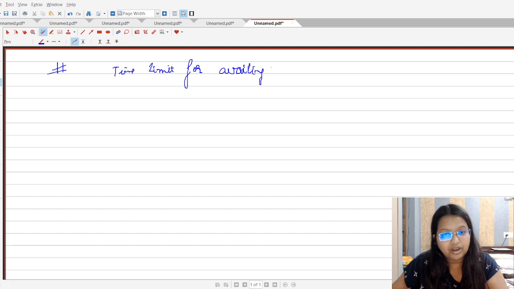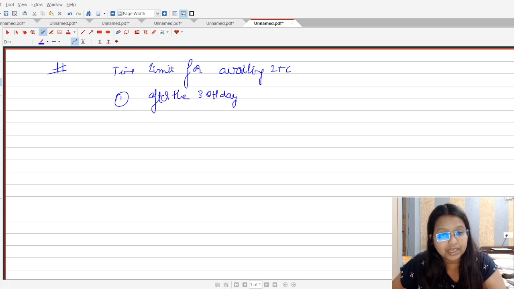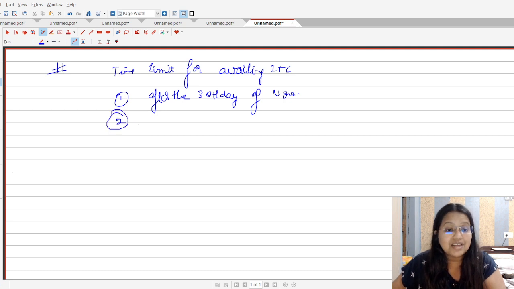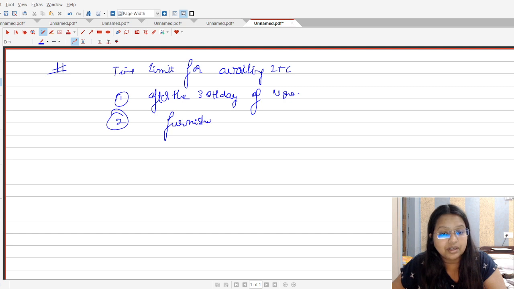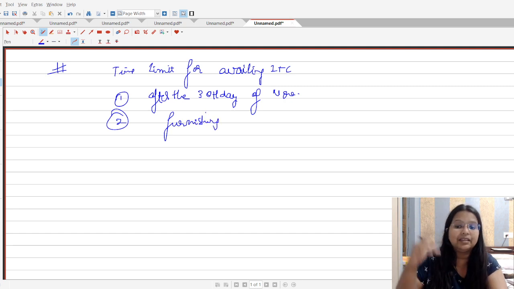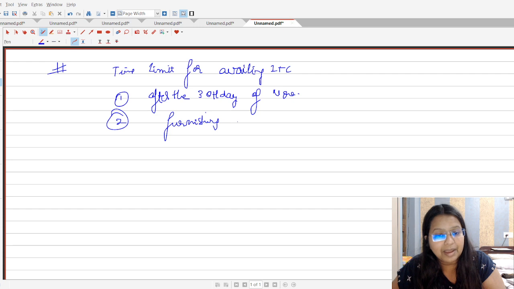A person can avail the ITC after the 30th day of November of the subsequent financial year, that is, following the end of the financial year in which such supply was made, or when they have to furnish the annual return. Normally the annual return is furnished by the 31st December.